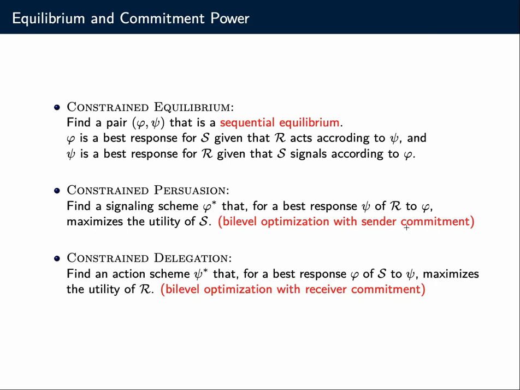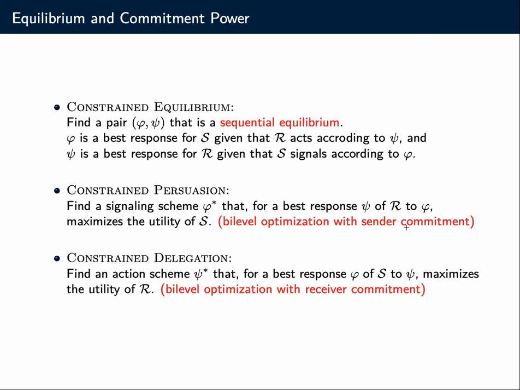I think there are examples where these sound plausible. So for instance, if you think of an attorney who designs his signaling scheme, who designs his accusation strategy, taking into account the best response or the behavior of the judge, that could be modeled by a persuasion problem with commitment power on the sender.